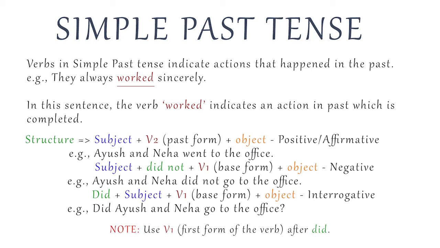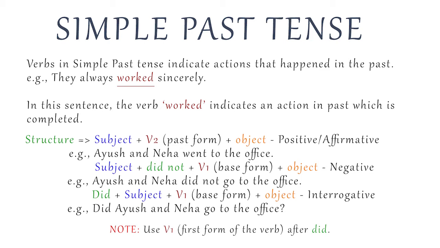The rules. For affirmative sentence, subject plus second form of the verb or the past form of the verb plus object. Example: Ayush and Neha went to the office. Now in negative, subject plus did not plus first form of the verb plus object. Example: Ayush and Neha did not go to the office.